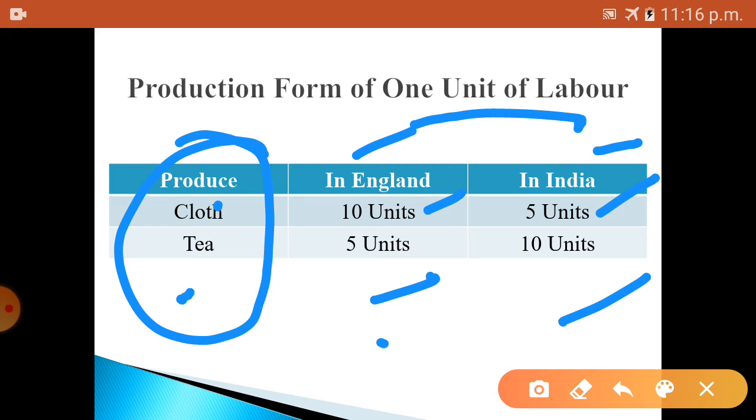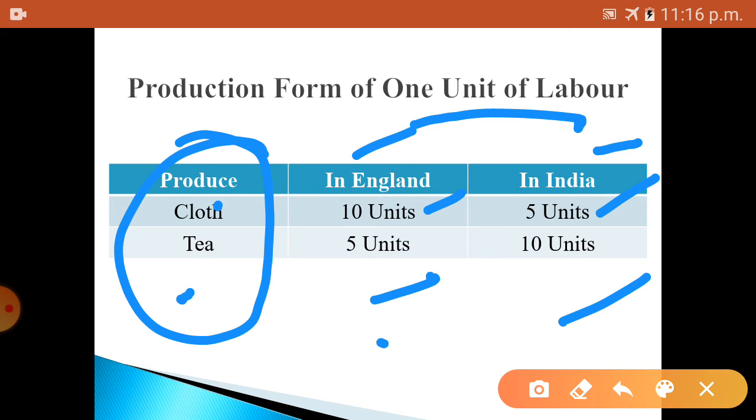Similarly, India enjoys the absolute cost advantage in the production of tea, as with 1 unit of labor India can produce 10 units of tea or 5 units of cloth. Each country specializes in the production of those commodities for which it is best suited, or for which it has the absolute cost advantage.